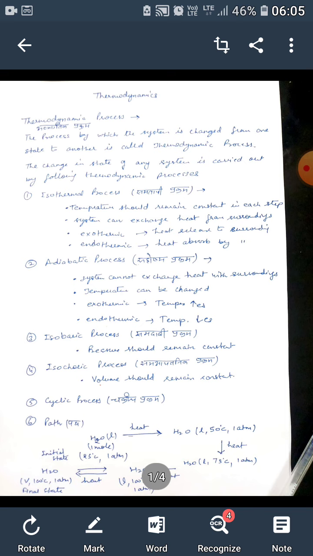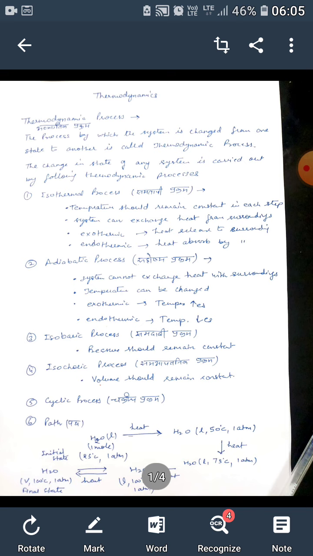If the system, after reaching the final stage, approaches the initial stage again, that is called cyclic process. Then what is path? Path is denoted by the equation that is seen in this last equation.